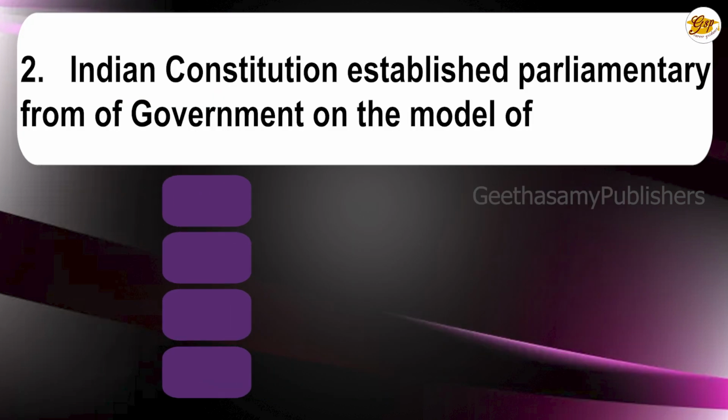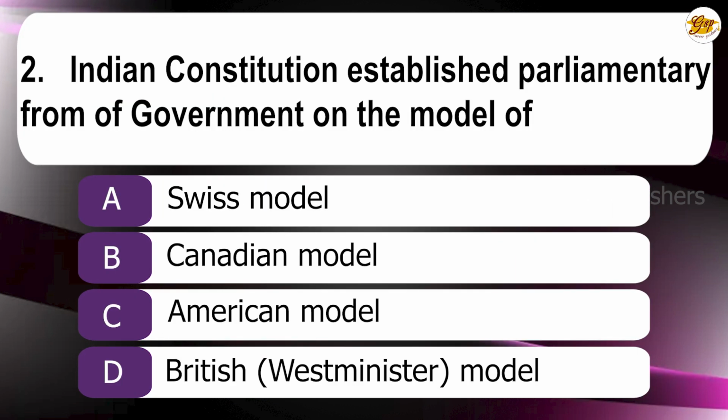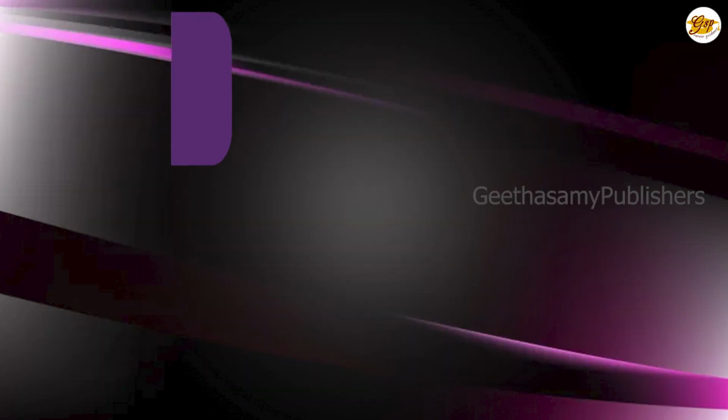Second question. The Indian Constitution established parliamentary form of government on the model of A. Swiss model. B. Canadian model. C. American model. D. British, that is Westminster model. The correct answer is D. British Westminster model.